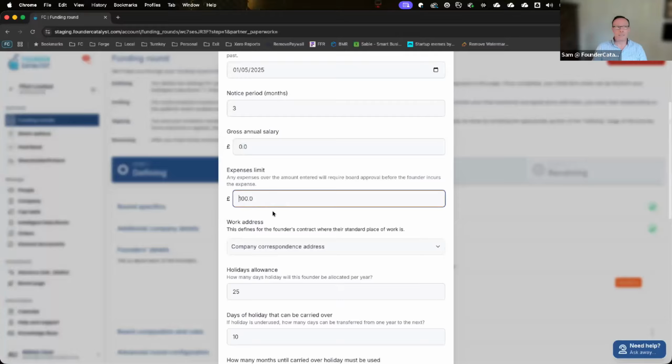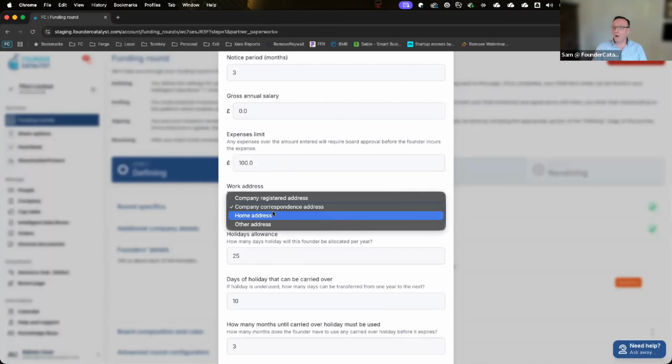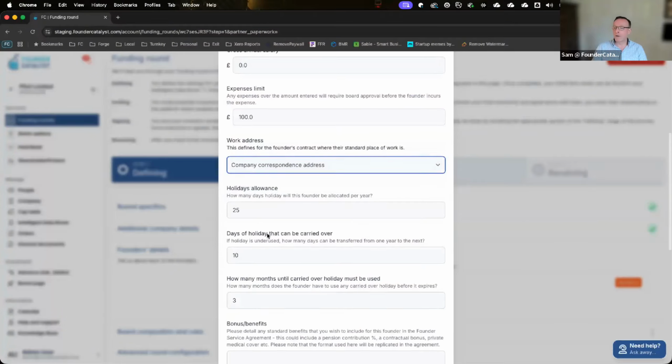Expenses limit. This is the amount that you can spend in a single transaction before you require board approval. Lots of founders think £100 is too low. You may want to change it to 200 or £1,000, whatever your investors would agree, really. You enter your work address as well, which can either be the company correspondence address, the registered address, any other address if you're working at WeWork every day or something else, or it can be your home address. Most people post-COVID are working from home, so whatever is appropriate.